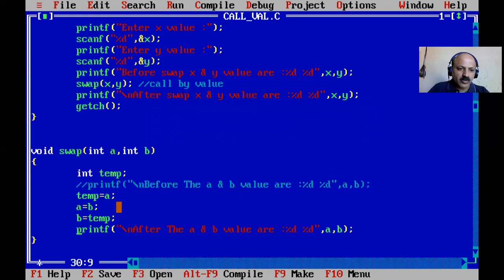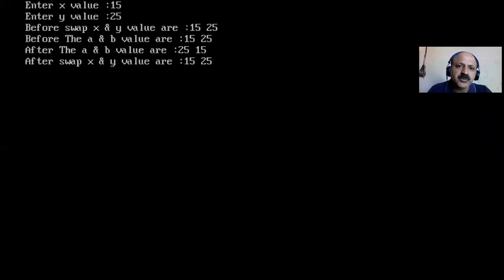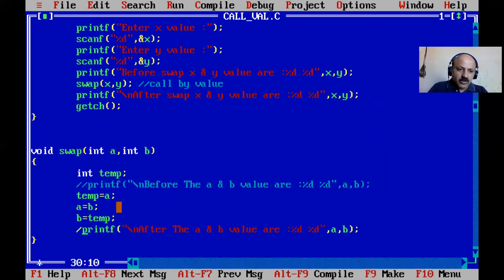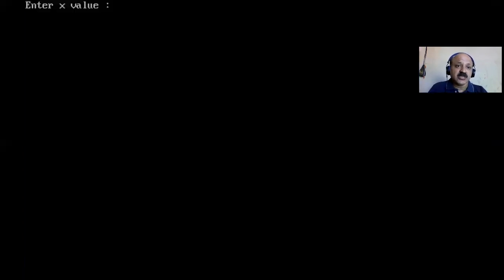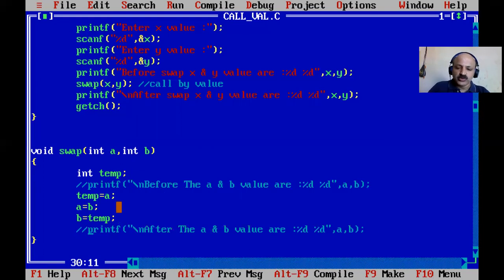So yes, I open the comment and do one more test. Let us check some different values. I give any values like 15 and 25. So yes, 15 and 25 for A and B are printed the same, but after that it swaps in the UDF, and after returning in main, the X and Y values are the original, meaning 15 and 25 are printed. So yes, that is for your reference, but here we cannot print. Our main prints and then the swap happens, and then we can say that it is swapping, otherwise it is not called swapping. So here we have to use the call by value technique.